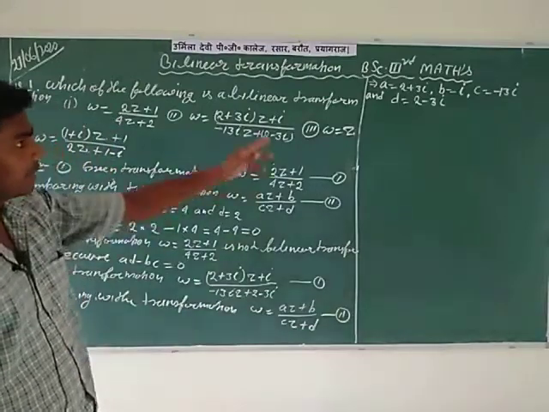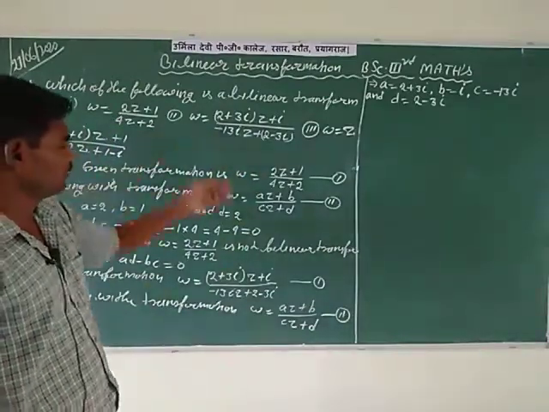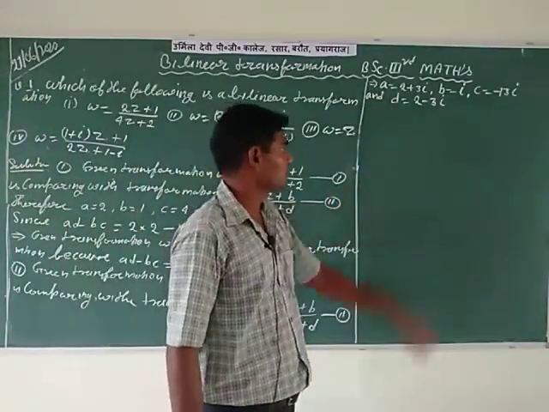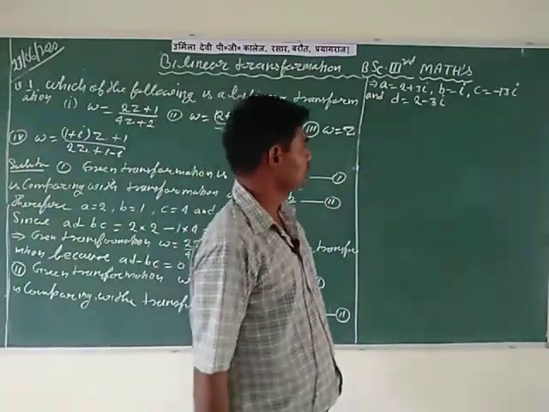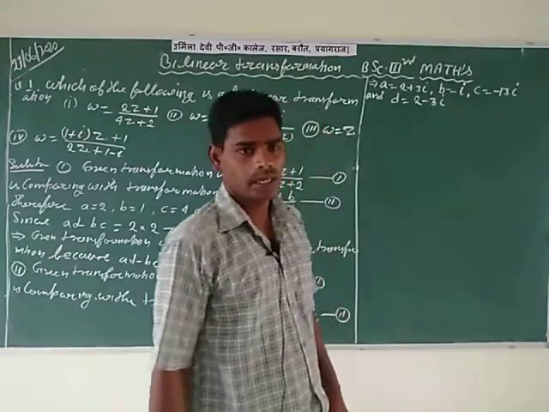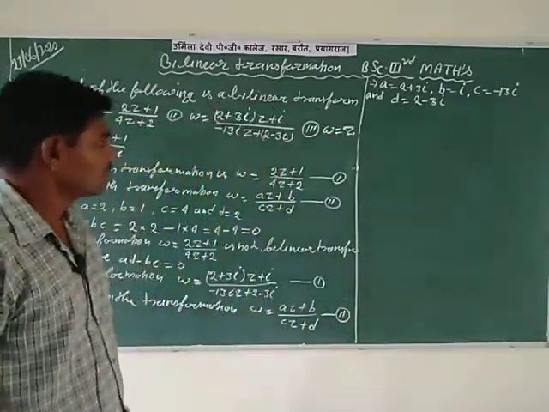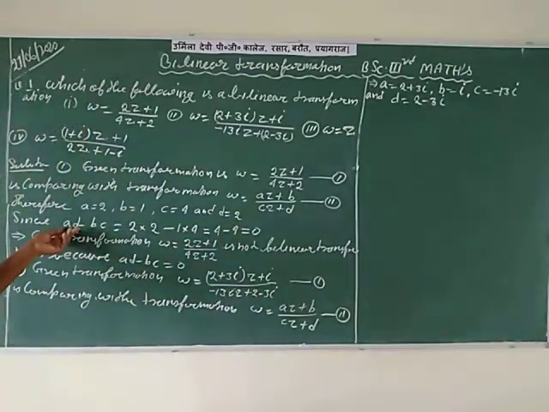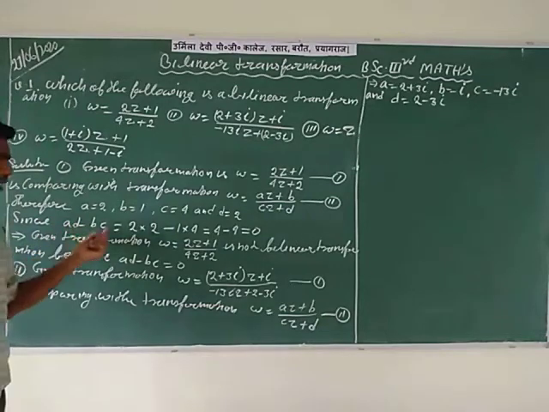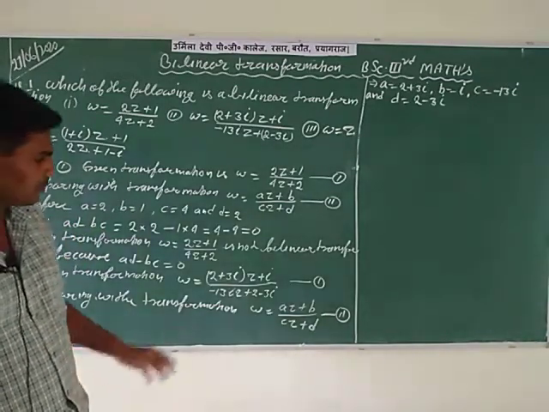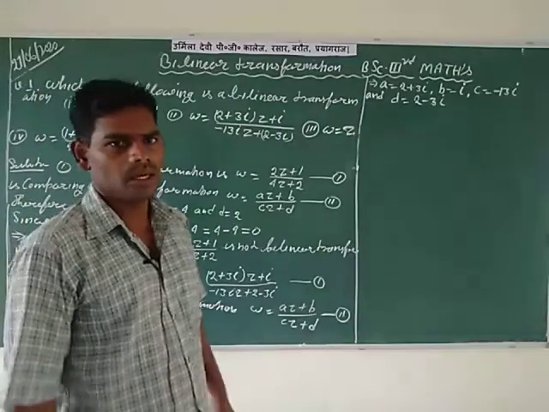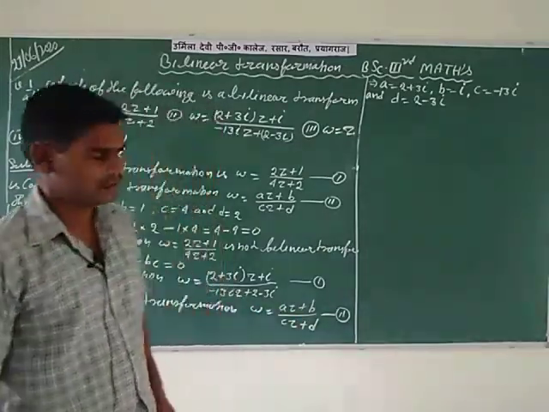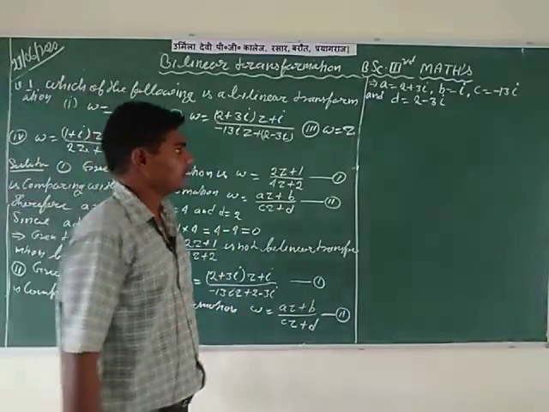Therefore, here in question second, these constants small a, b, c, d are complex numbers whose values are 2 plus 3i, i, minus 13i, 2 minus 3i. So after this, calculate the value of AD minus BC, because AD minus BC is the necessary condition to prove whether the given transformation is a bilinear transformation or not.